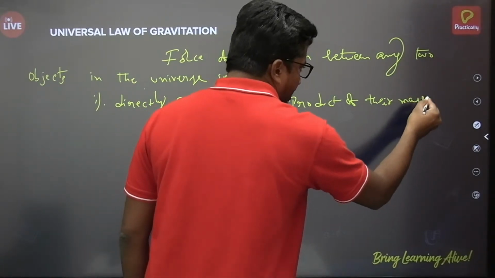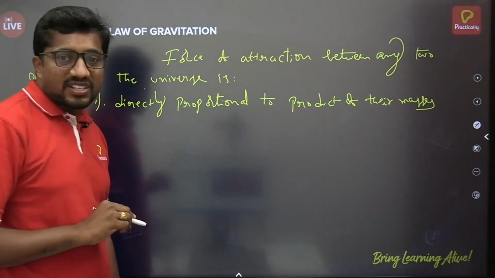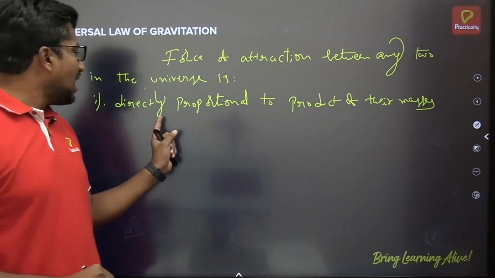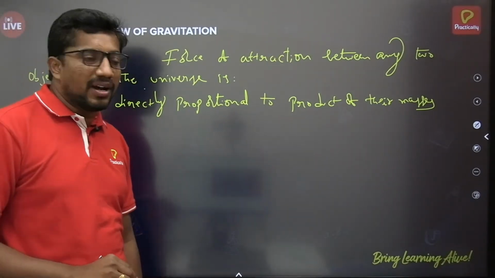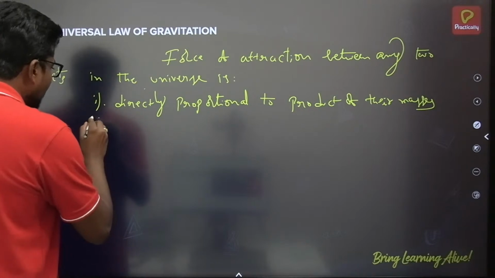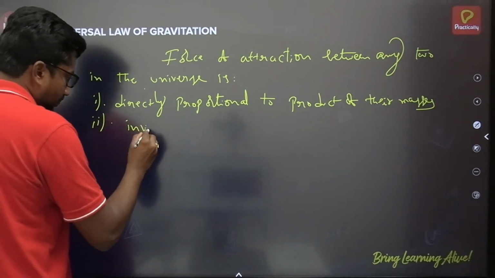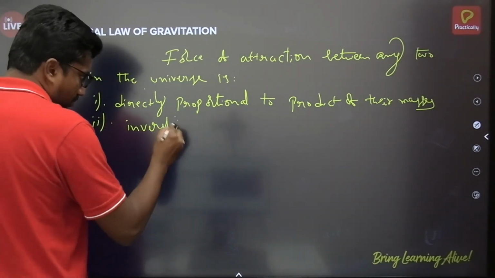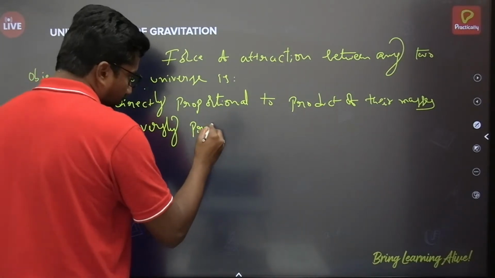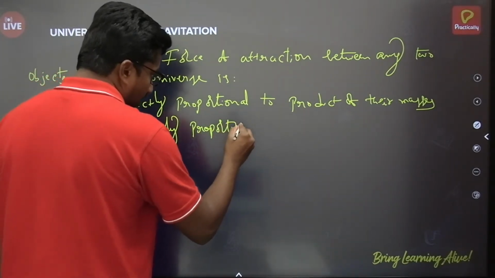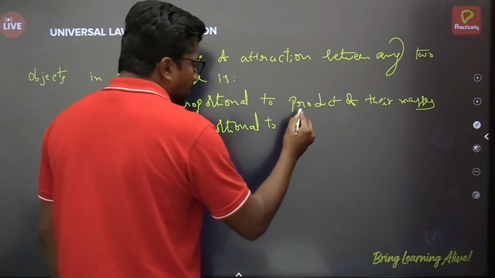Okay, so it depends on the mass of the objects. How is it related? It's directly proportional to the product of their masses and inversely proportional to the square of the distance between them.